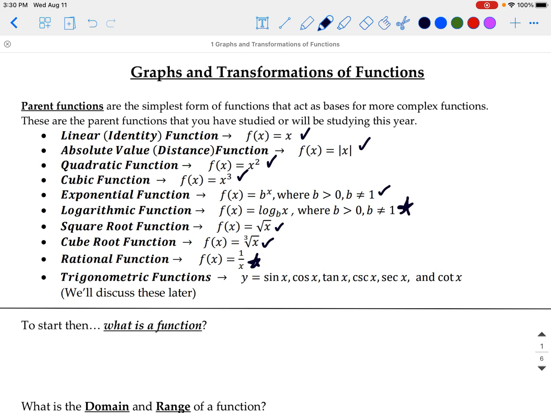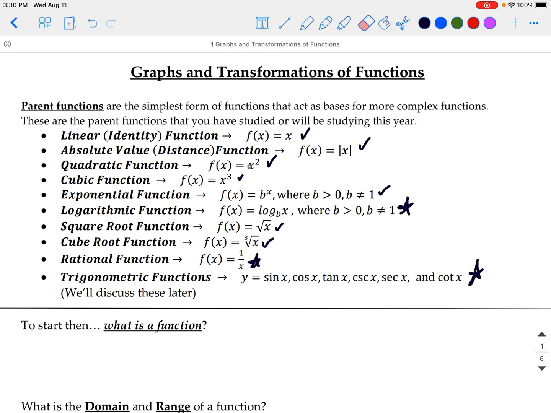So rational functions, log functions, you don't really need to know much about. Same with trig functions. You've probably worked with sine, cosine, tangent, cosecant, secant, and cotangent with right triangles, but not as functions themselves. So we'll be exploring these functions throughout the course that are starred here.